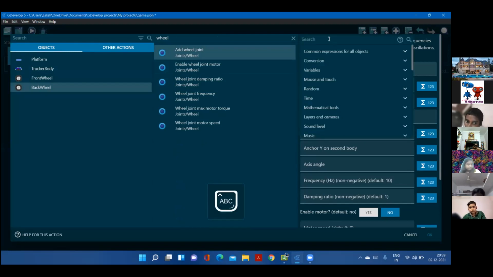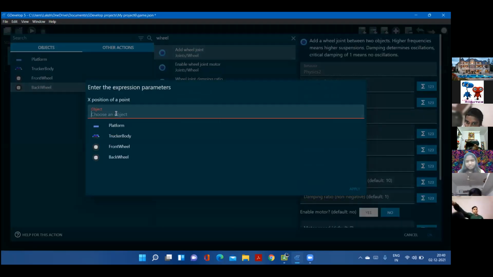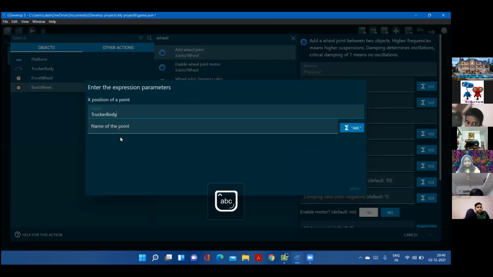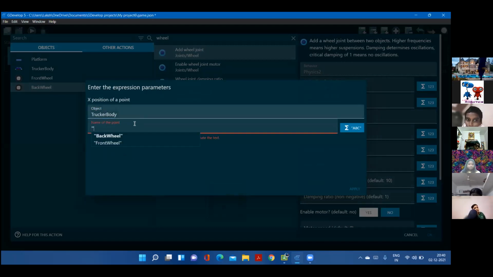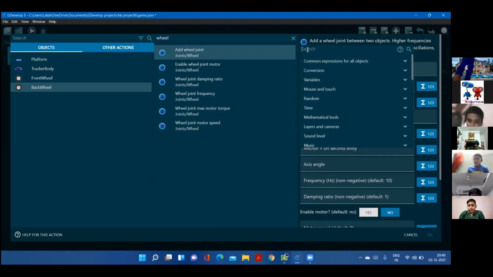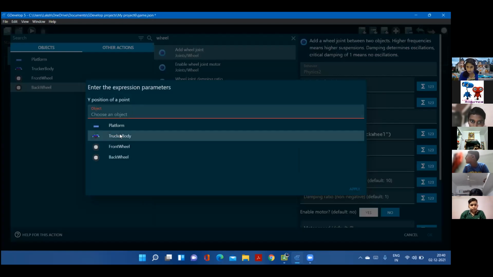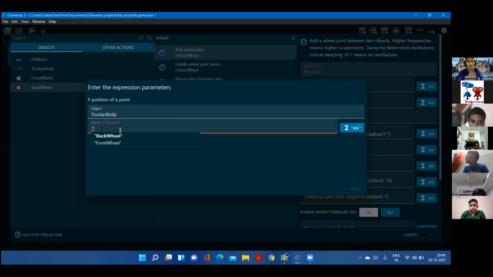Search for point X. Object is trucker body, and this time the point is going to be back wheel. Right. Apply. And the same for point Y position. Object is trucker body. Name of the point is back wheel.